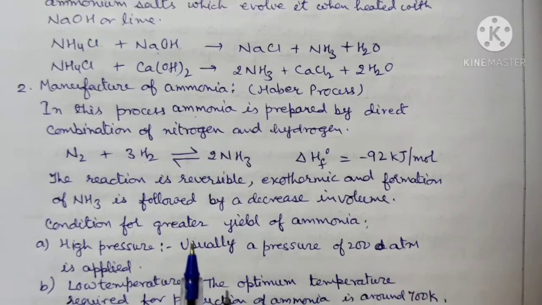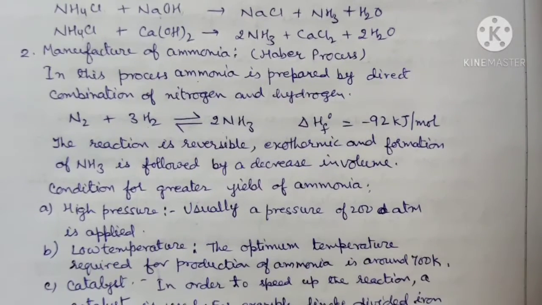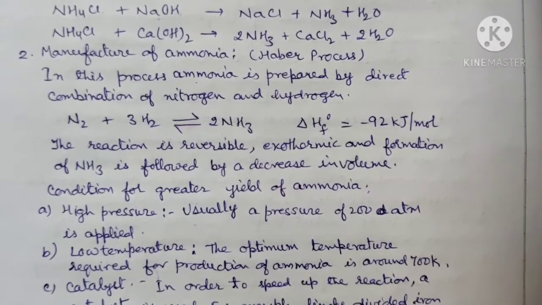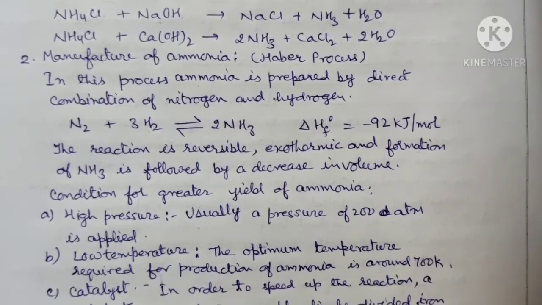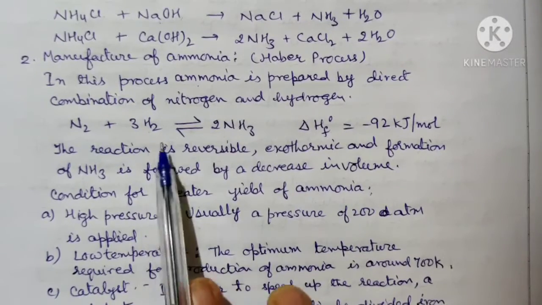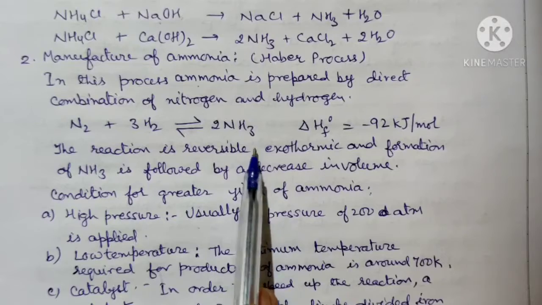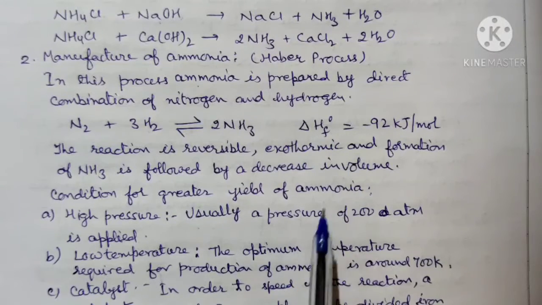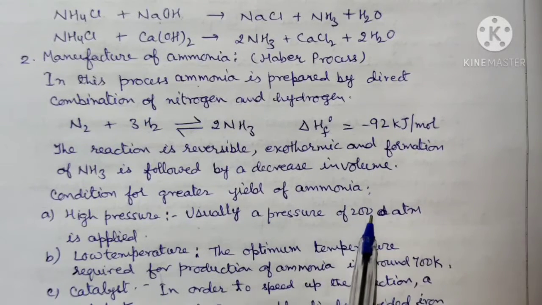Now we have to study the conditions for greater yield of ammonia. The first point is high pressure. The nitrogen and hydrogen gases are compressed, increasing the pressure to near about 200 atmosphere.